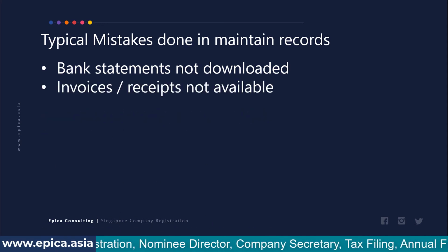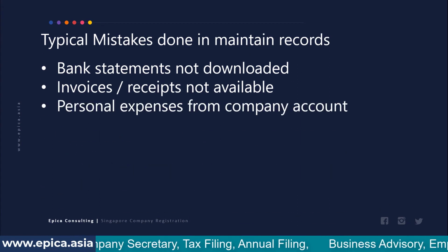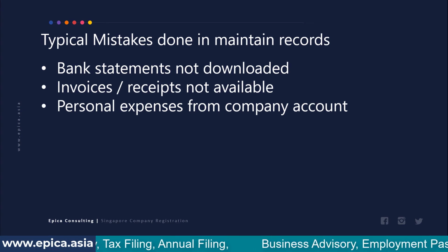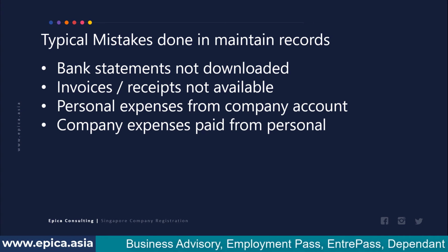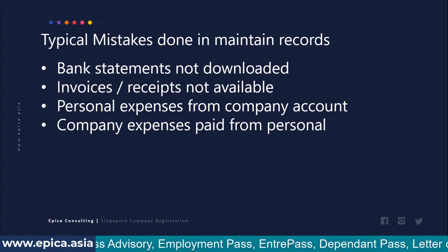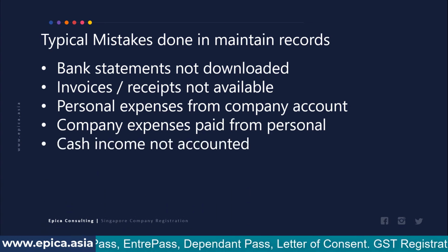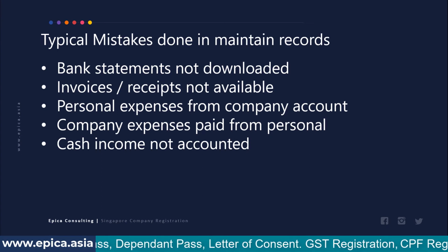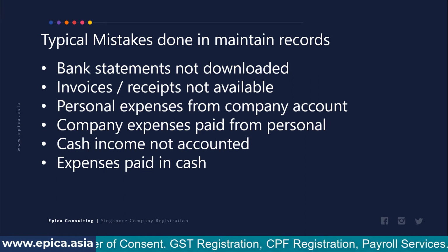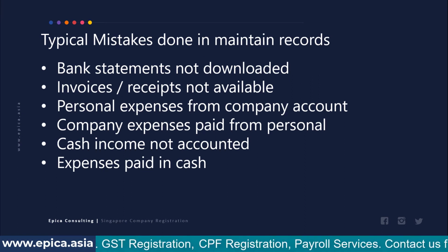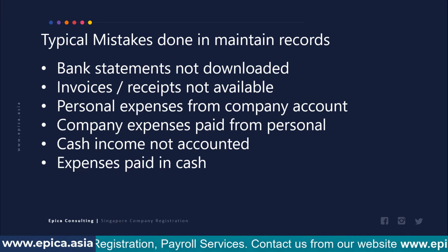Similarly, invoices or receipts may not be available. Sometimes personal expenses are booked in company accounts, so the company credit card might have been used for paying personal expenses. Sometimes company expenses are paid from a personal account, which is the other way around. Sometimes income has been received in cash and is not accounted for, so the entrepreneur kept it in his pocket and used it for personal expenses. Sometimes expenses are paid in cash and the invoices for those expenses are not available. So these are the typical mistakes made in maintaining records.